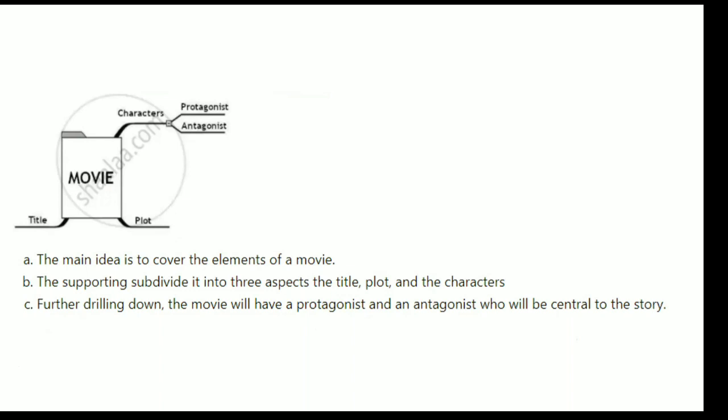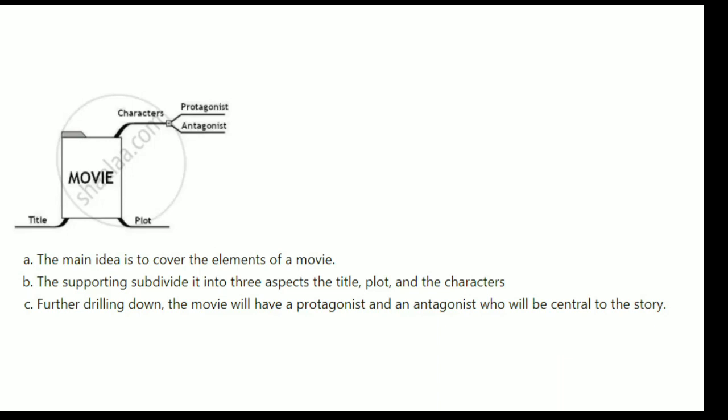These are the elements. I created three elements as my sub branches, and I further explain one sub branch in detail as my tertiary branch.